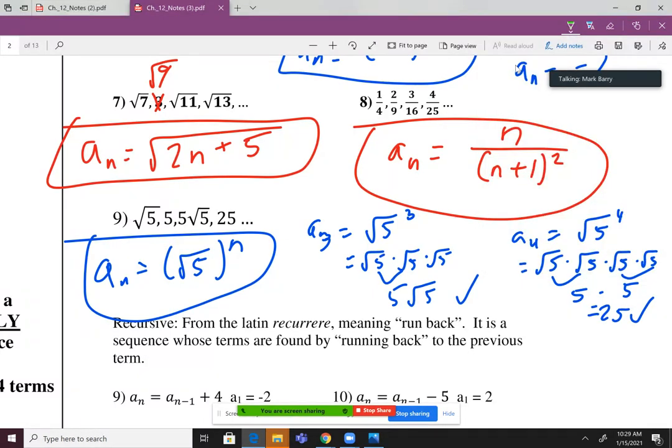If you wanted to get really savage with this formula, you could write it like this: five to the power of n over 2, if you're into fractional exponents, which I certainly am. All right, that's a little bonus for you. You can check that out later on your own time, but I'd say the blue one is sufficient for that, okay?